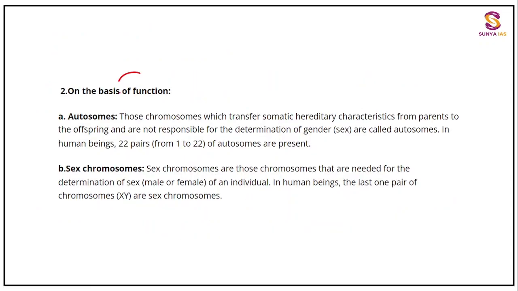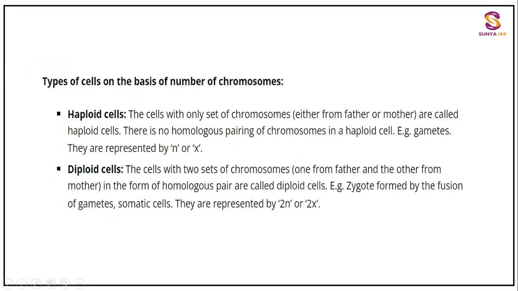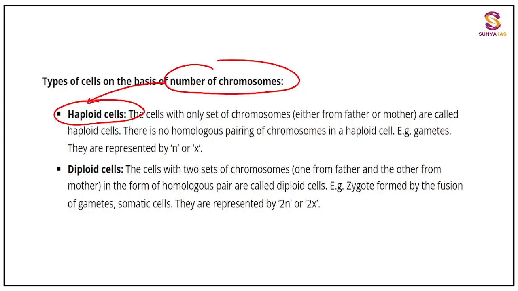On the basis of function, if it is somatic, autosome; if it is non-somatic, sexual, then sex chromosome you will find. On the basis of the number of chromosomes in cells: if the chromosomes are half of the original cell, these are haploid. This also I'll be telling you, that haploid chromosomes are also there. And if this is double, then diploid. If this is triple, then triploid. Multiple sets of chromosomes, then this will be polyploidy.